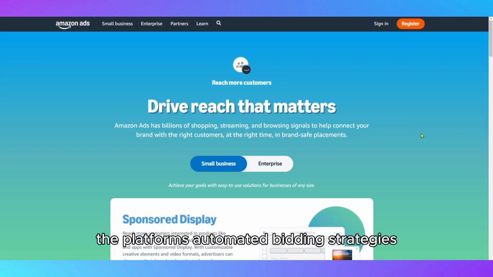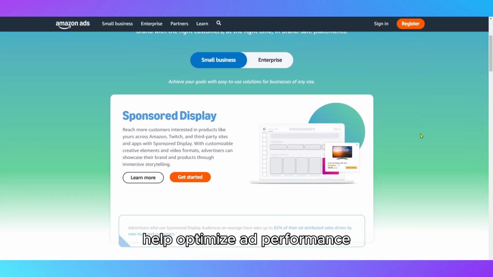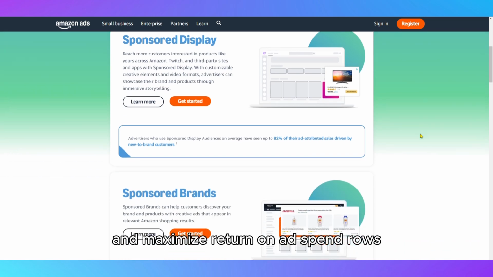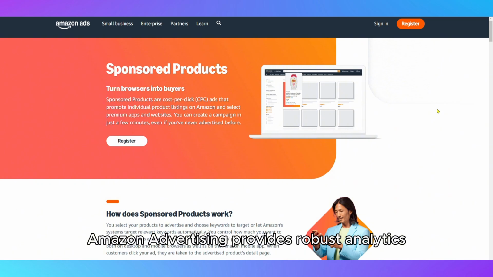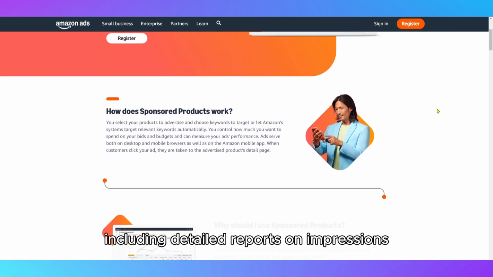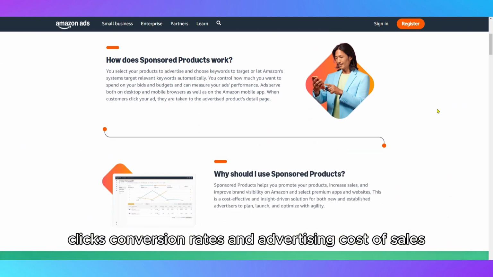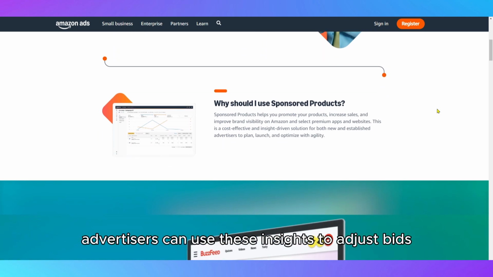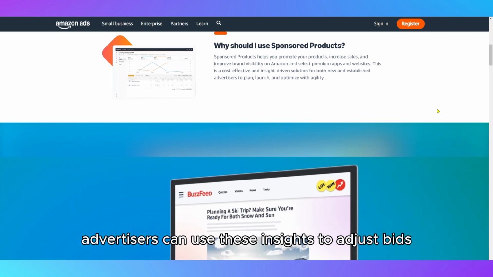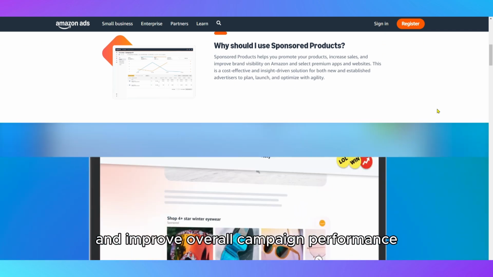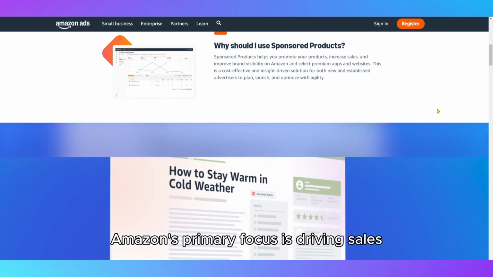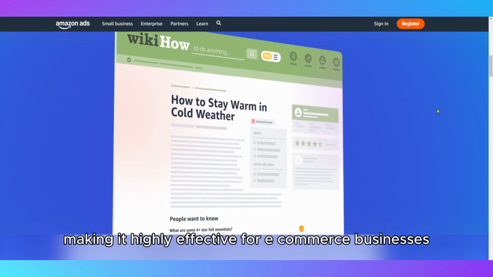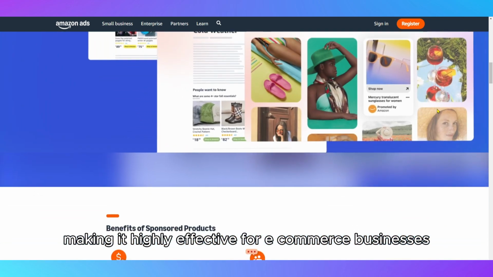The platform's automated bidding strategies help optimize ad performance and maximize return on ad spend, ROAS. Amazon Advertising provides robust analytics, including detailed reports on impressions, clicks, conversion rates, and advertising cost of sales, ACoS. Advertisers can use these insights to adjust bids, refine targeting, and improve overall campaign performance. Unlike Google or Facebook ads, Amazon's primary focus is driving sales, making it highly effective for e-commerce businesses.